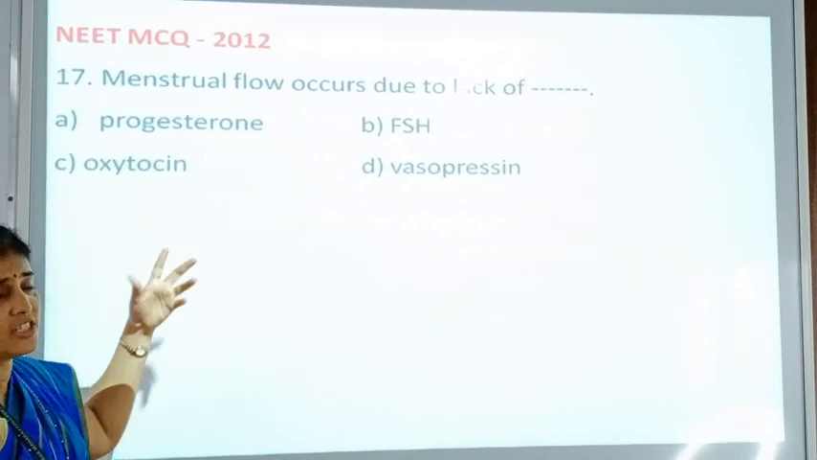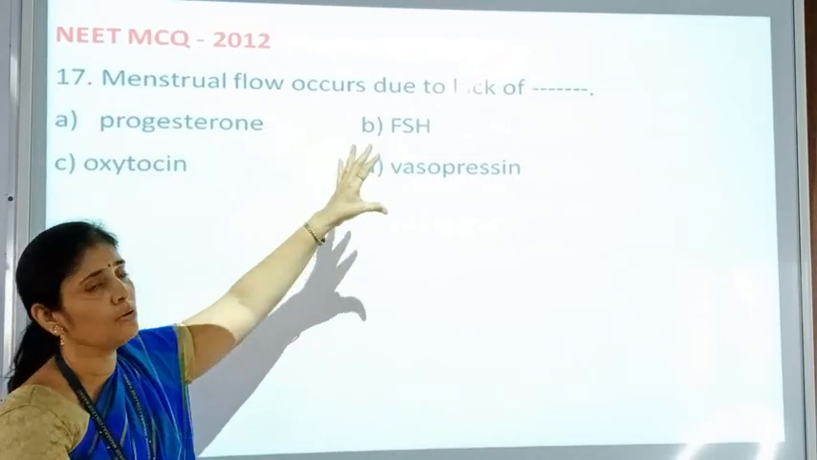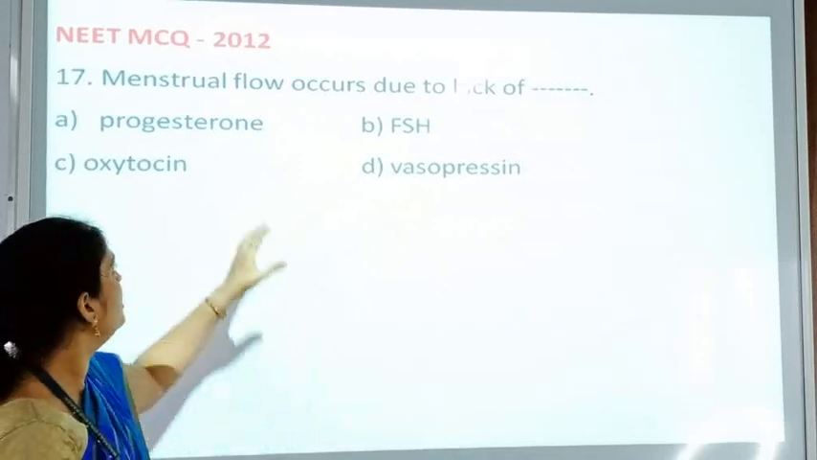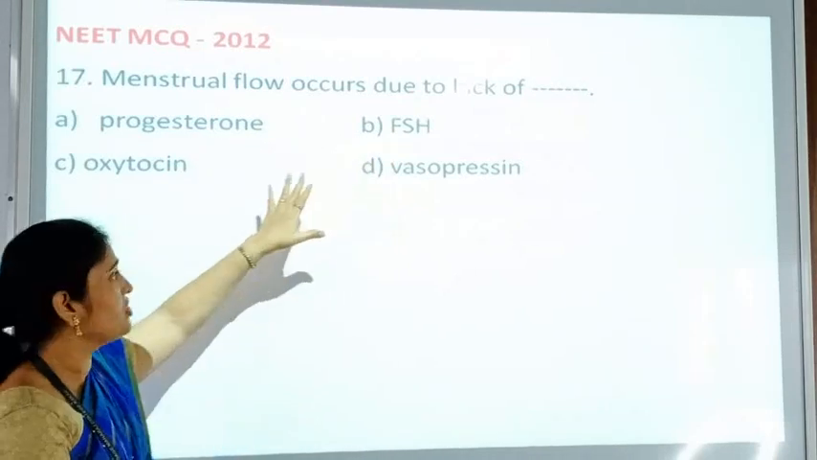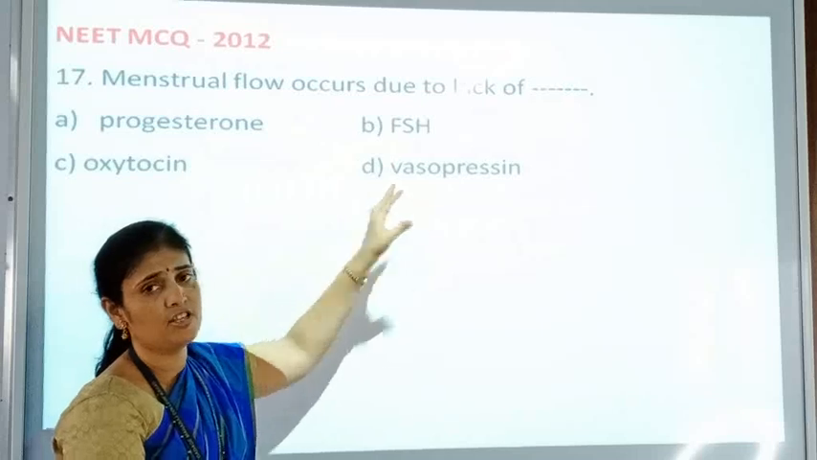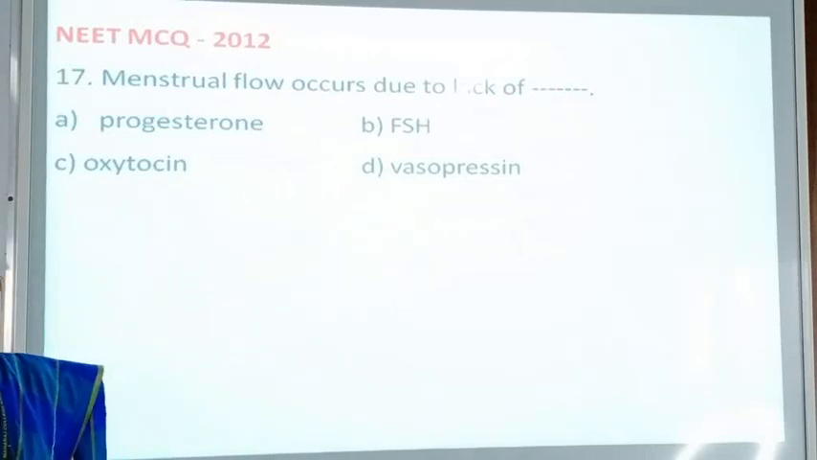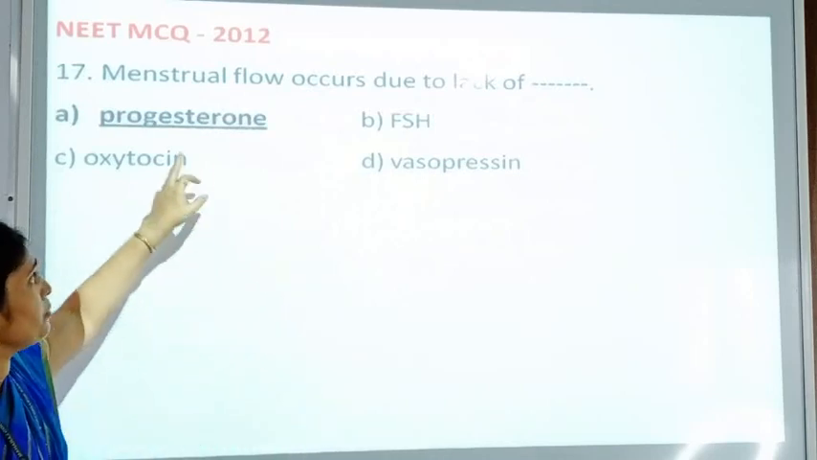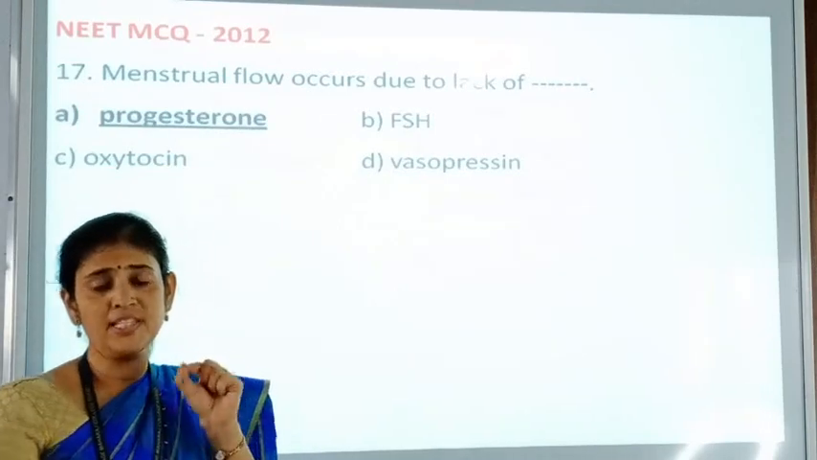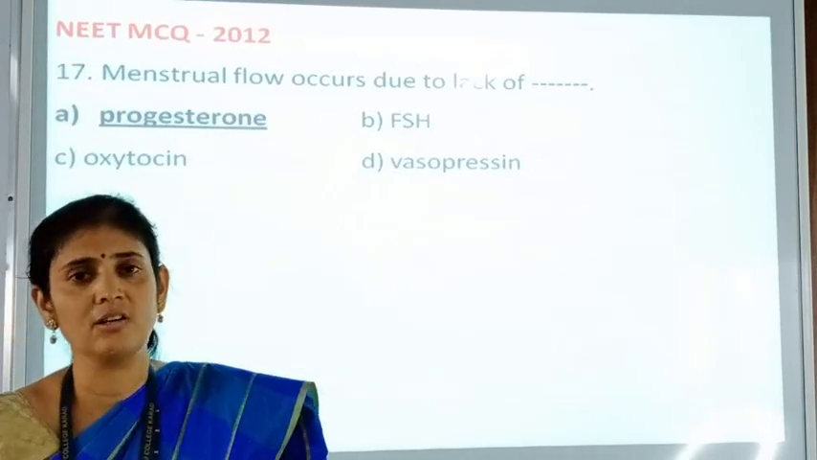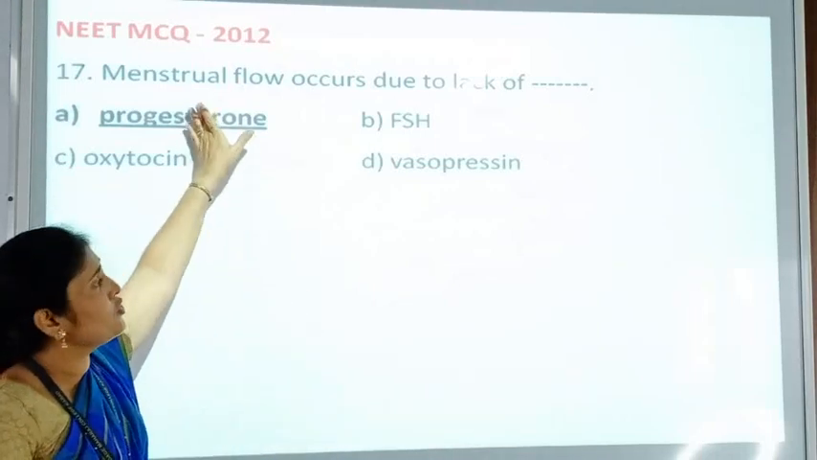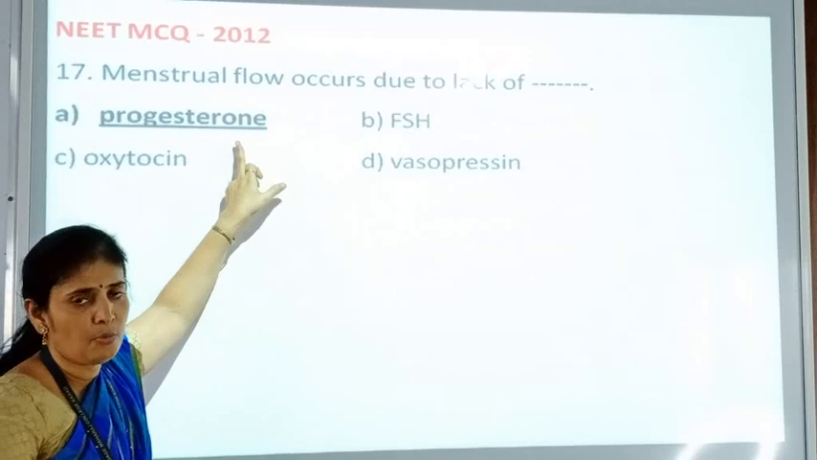Now next question, menstrual flow occurs due to lack of. Why does menstrual flow occur, what is lacking there? Progesterone, FSH, oxytocin and vasopressin. So what will be the answer here? As we know, when progesterone is absent, menstruation occurs, because progesterone is maintaining the pregnancy. So menstrual flow occurs due to the lack of progesterone.